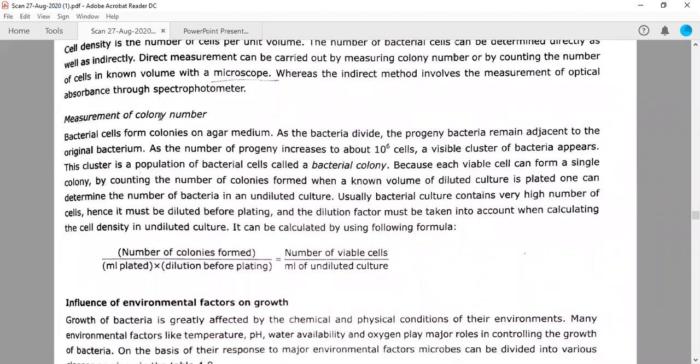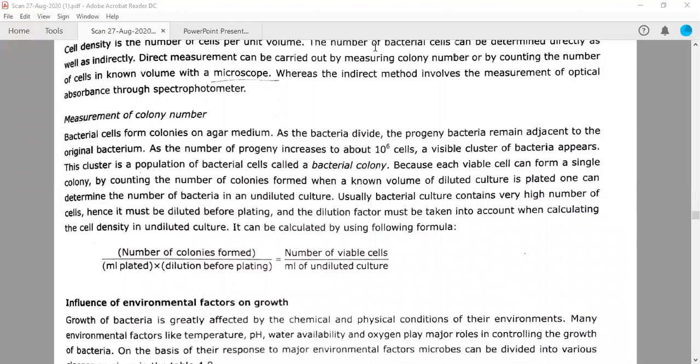So, measurement of colony number: bacterial cells from colonies on the agar medium. If you have grown the cells over some agar plate, agar is a solid media. As the bacterial cell divides, the progeny bacteria remain adjacent to the original bacterium. And as the number of progeny increases to about 10 to the power 6 cells, a visible cluster of bacteria will appear. This is called a colony. So if someone asks you how many cells are generally present in a colony, generally 10 to the power 6 cells make a visible colony.